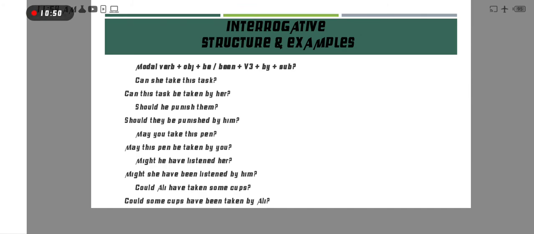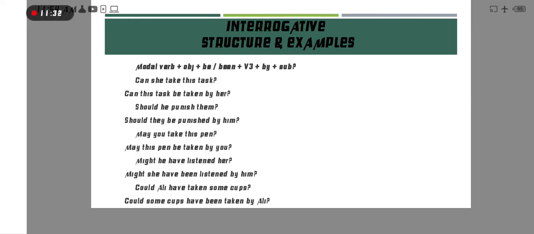Now might he have listened her? Might have. Okay, here we are using might have. Might have gives us the past tense. So after have we put here been according to the structure. So first might, then she as an object, because object here in this sentence is her, and if we put this pronoun, this object, instead of subject, so we convert this into she. Now have been, third form of listen is listened, and then by him, last one is subject.